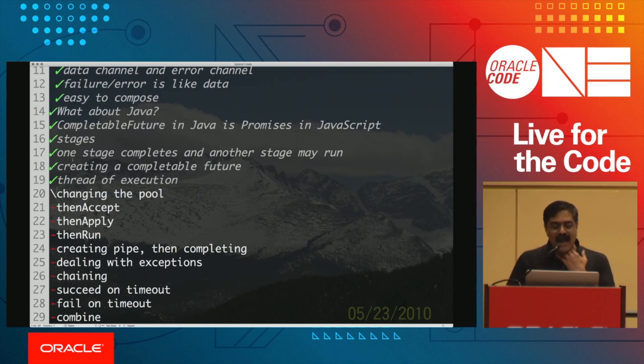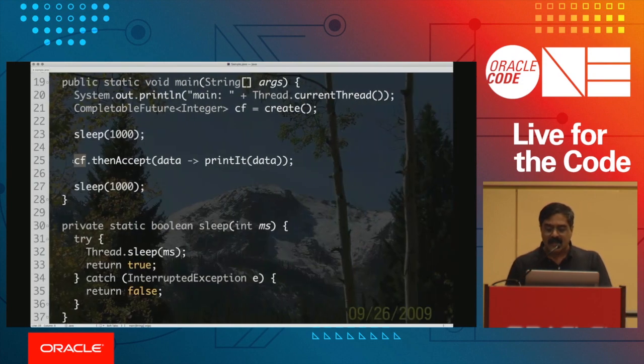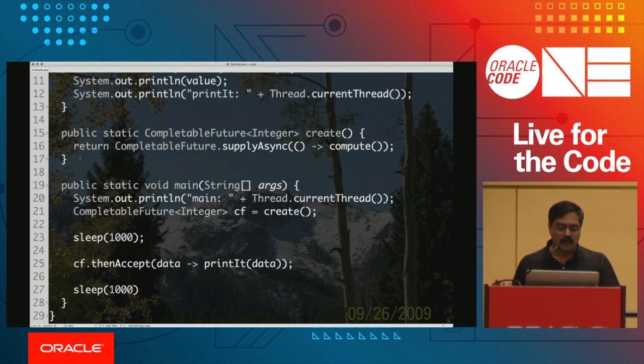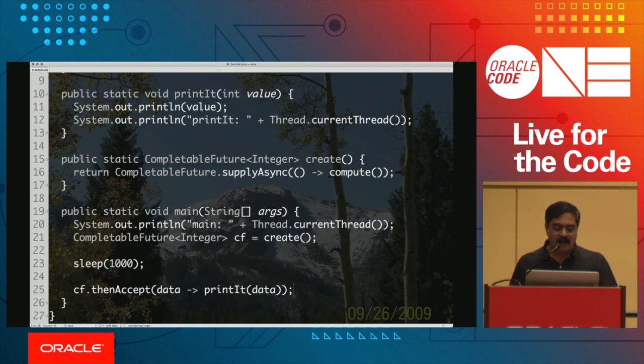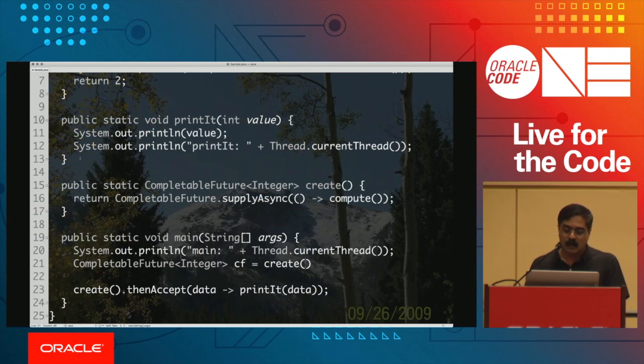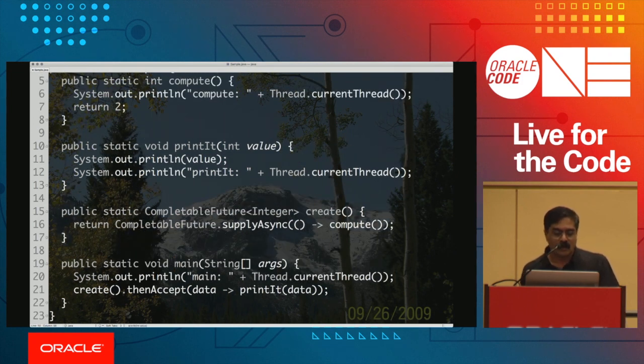You can also change the pool in which this is executing. So as you saw here, when you ran this code, the things that you saw here were running literally in this common pool thread, which is nice, and I like common pool thread, but there are times when you don't want to run things in a common pool thread. You may want to run in your own custom pool after all. So what do you do if that's what you really want to do?